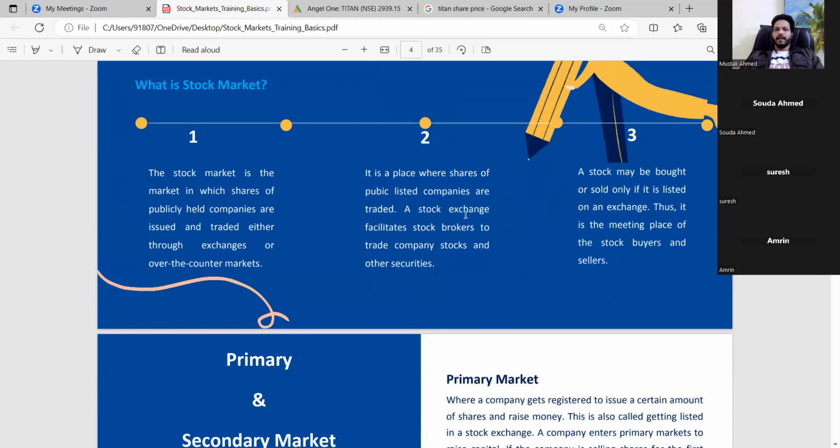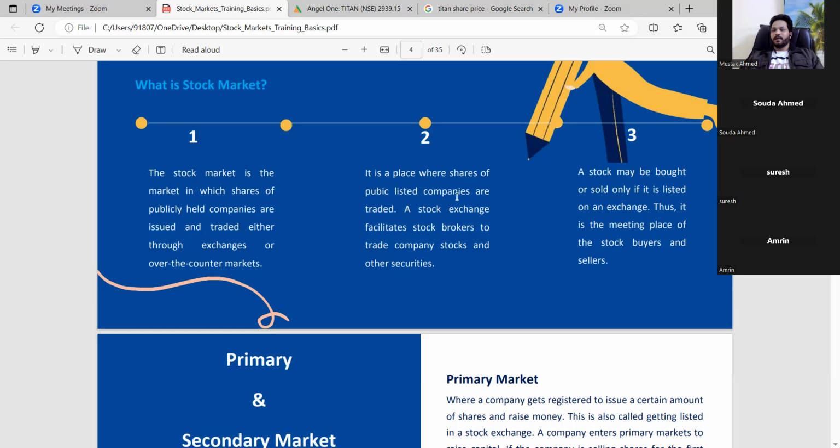The stock market is a market where shares of publicly held companies are issued and traded, either through an exchange or OTC, that is the over the counter market. It is a place where shares are bought and sold. Actually, a stock may be bought or sold only if it is listed on the exchange. So you all would have come to know that there is an IPO, right? A public issue. Those are not yet listed in the stock exchange.